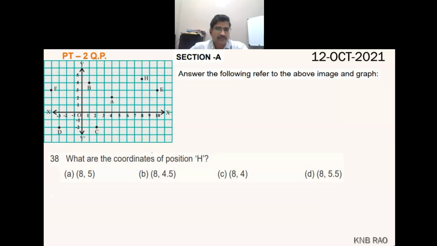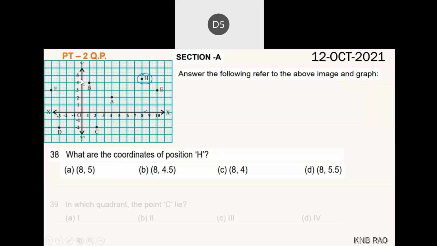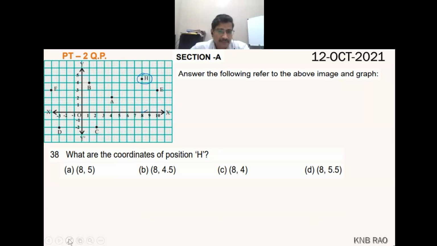Next, question 38. Position of H. Where is H? H is in the first quadrant. In the first quadrant all points are positive comma positive. So we cannot say quickly. 8 is the x coordinate, and all of the options have it. Then the y coordinate is compulsory, 4.5. It is between 4 and 5. B is the right answer. Why? Because it is lying between 4 and 5, not on 4 or on 5. So 8 comma 4.5.